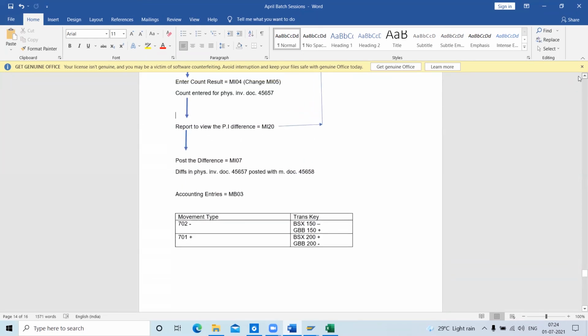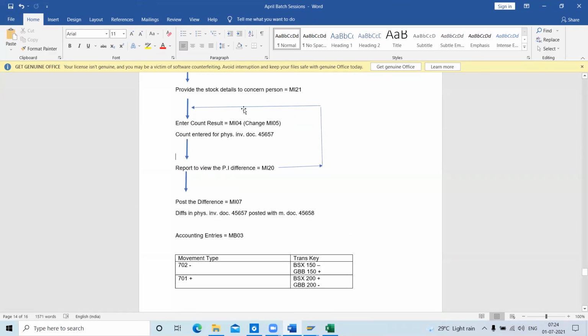In my case he found 5 quantity received, and he also changed that using MI05. Then I went to the next step and posted the difference using MI07, and we viewed the accounting entries that got affected. This was all about the physical inventory part.